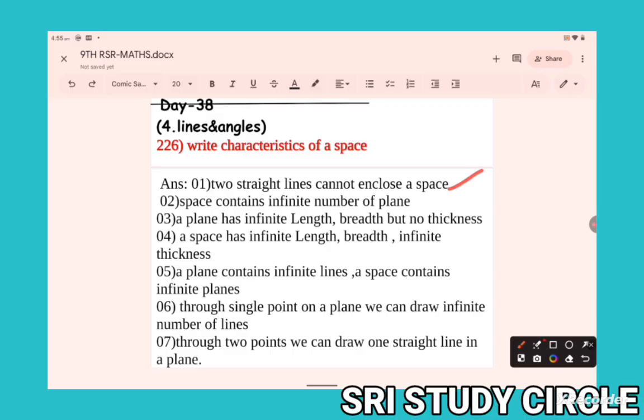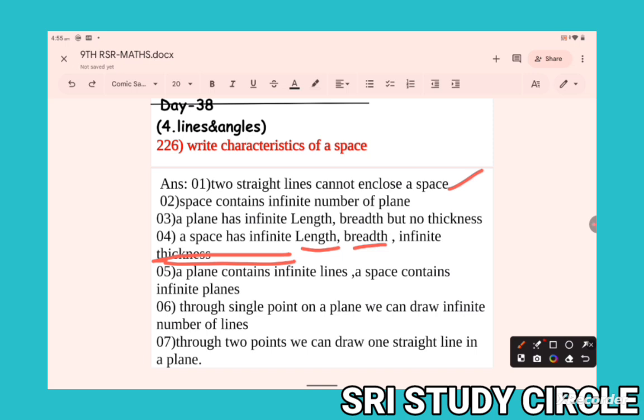A plane has infinite length and breadth but no thickness. Space has infinite length, infinite breadth, and infinite thickness. It is known as space. A plane contains infinite lines.